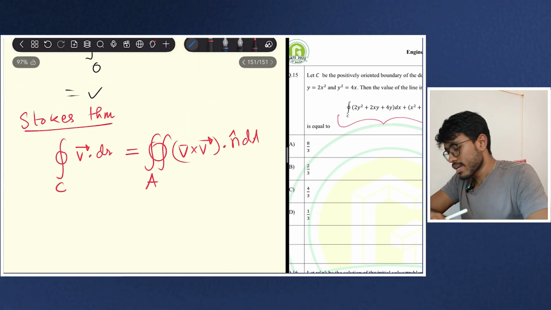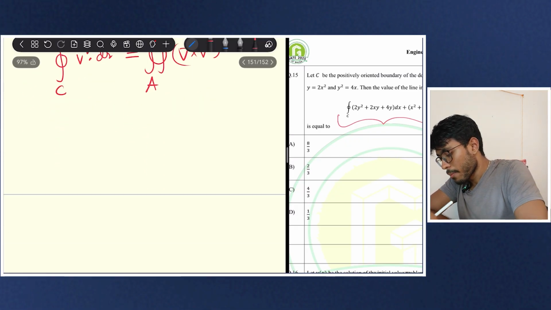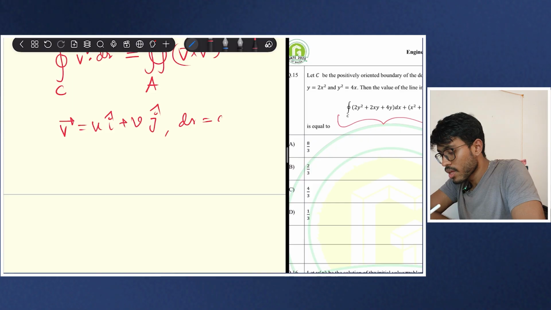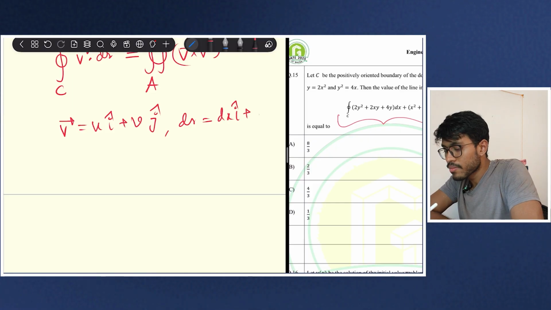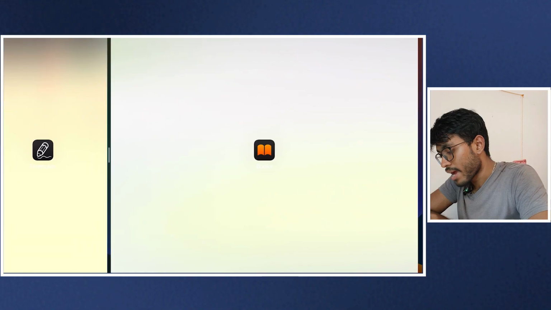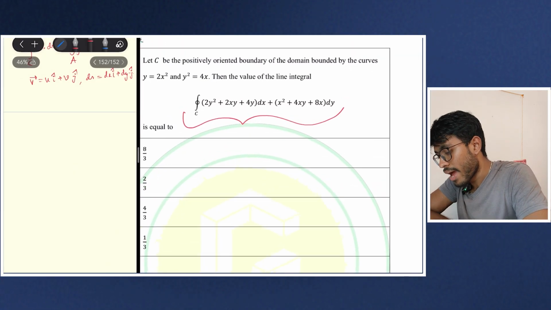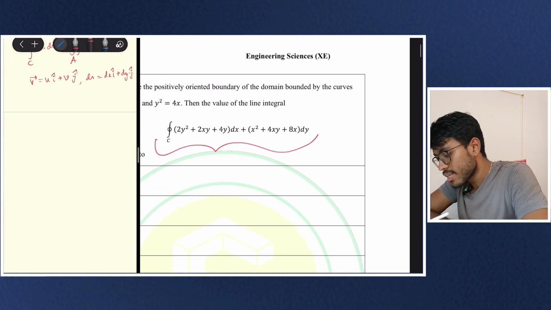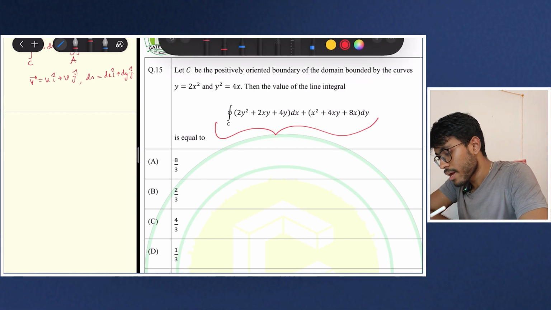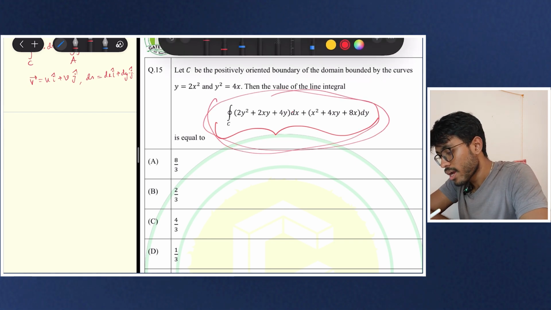You see that here, if I take my v equal to ui plus vj and my dr equal to dxi plus dyj, then I just come back to this equation, where this is my u and this is my v.